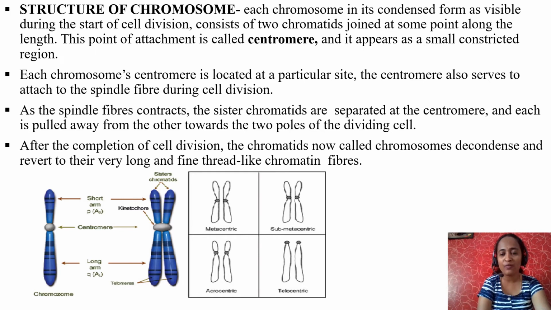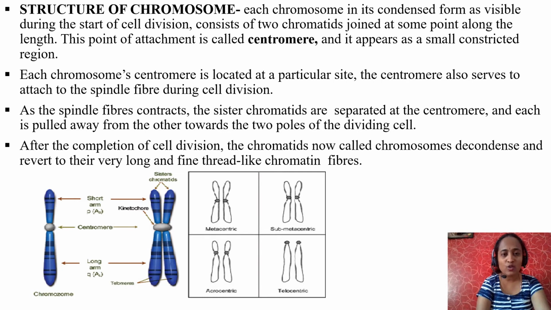So in the X shape of a chromosome, how many sister chromatids are there? 2. The left picture indicates only one sister chromatid. In a complete chromosome, there are 2 sister chromatids, joined exactly at the center, forming a structure called the centromere. It is the point of attachment of the 2 sister chromatids. Each chromosome's centromere is located at a particular site. The centromere also serves to attach to the spindle fibers during cell division. Spindle fibers are the fibers formed during cell division. I will explain it later.